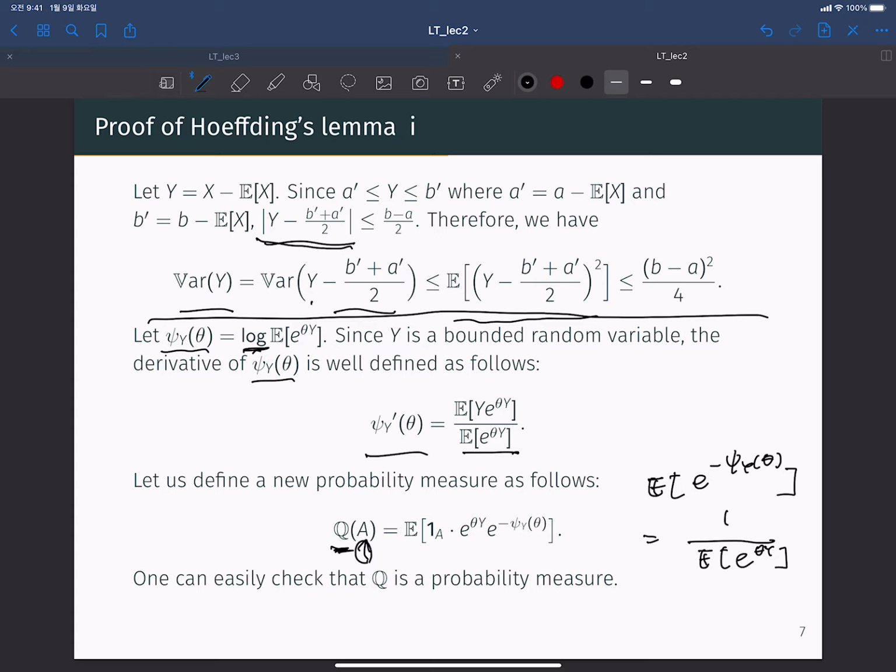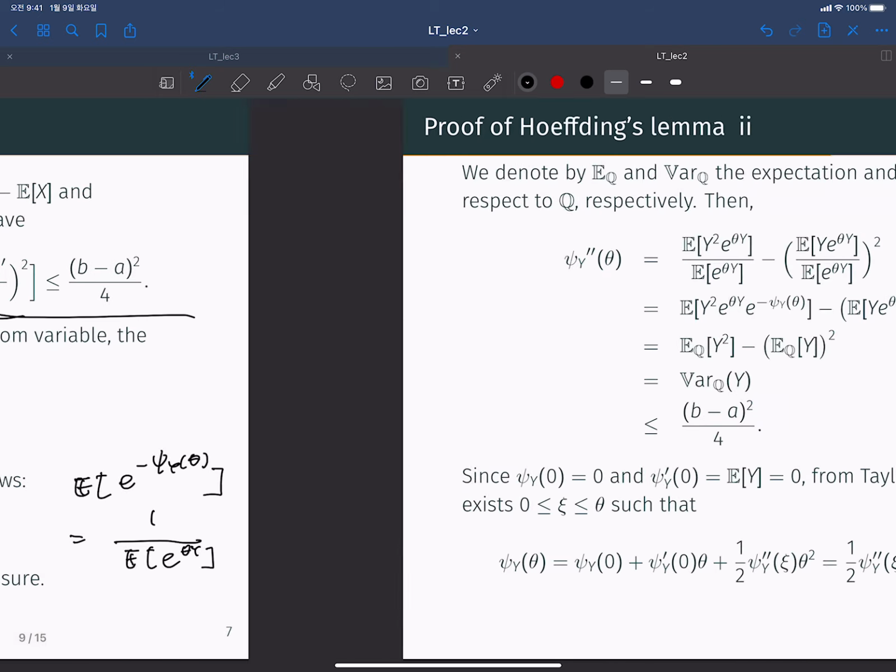And also we can easily check that this is always non-negative. So the Q value of any event A is always non-negative. And also the Q measure of the entire event set is equal to 1. We can easily check that.